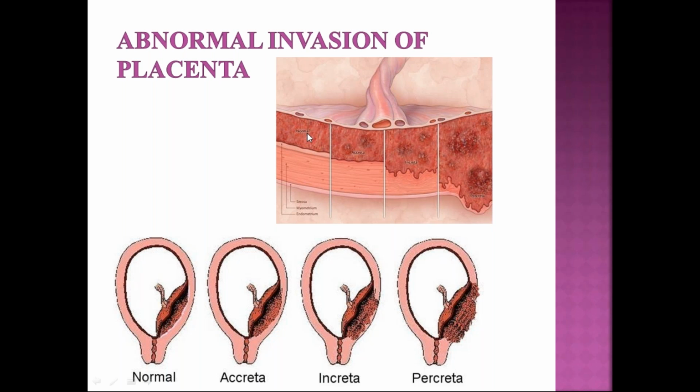And abnormal invasions of placenta are these. This is a normal placental implantation. If the placental substance is invading into the endometrium of the maternal uterus, it is called accreta. If it is invading the myometrium also, it is called increta. If it is invading the myometrium and piercing the serosa of the uterus, it is called percreta. So these are the various types of abnormal invasion of the placenta, called adherent placenta or placenta accreta syndrome.